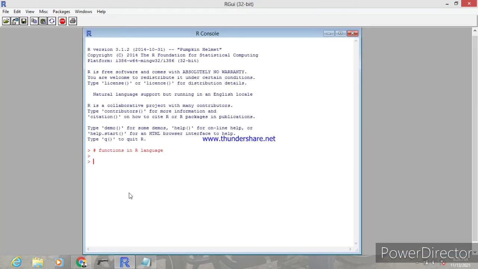We use print open brace seq, that is sequence, open brace 1 comma 10. That means we print the sequence numbers 1 to 10. Just press enter and you get the numbers 1 to 10.